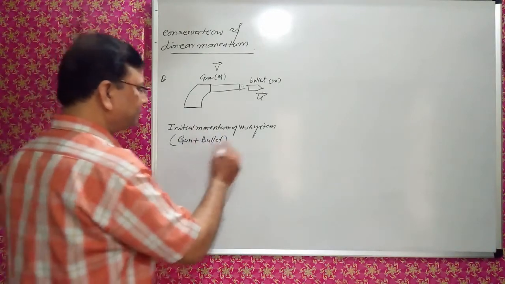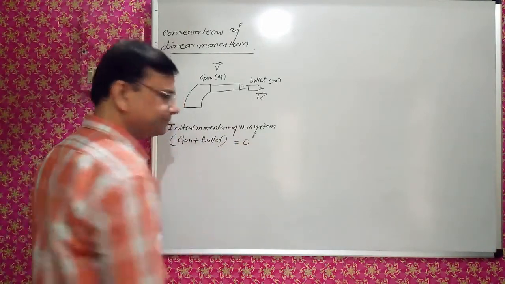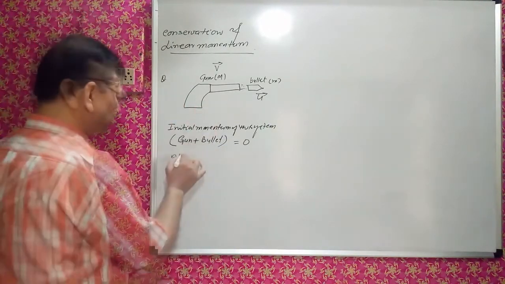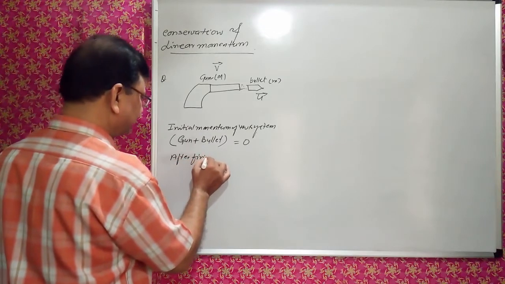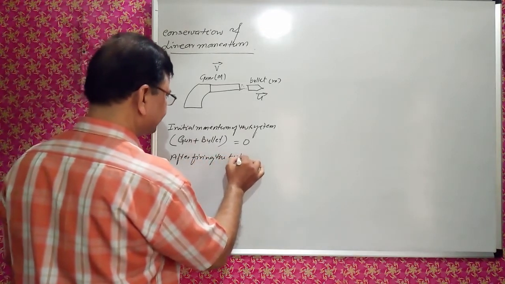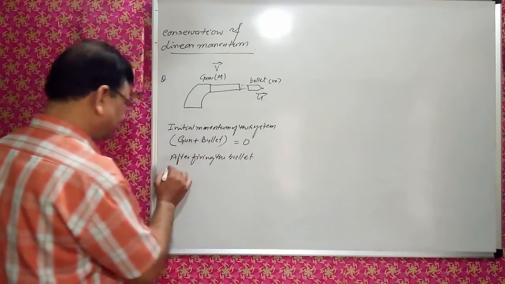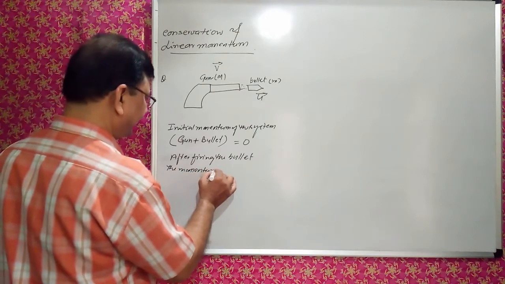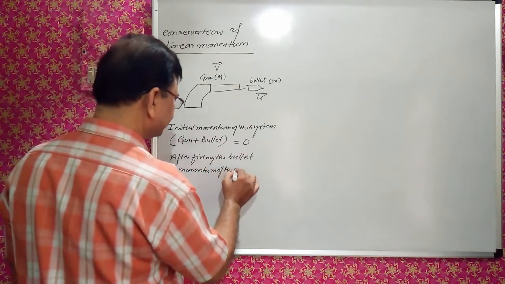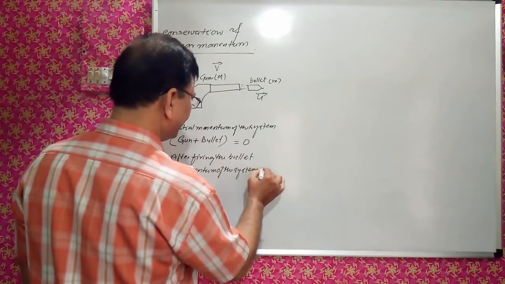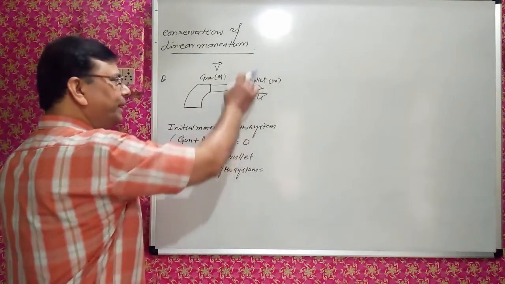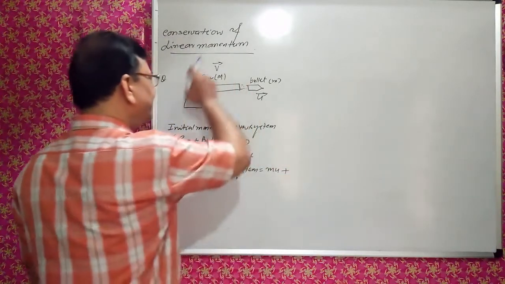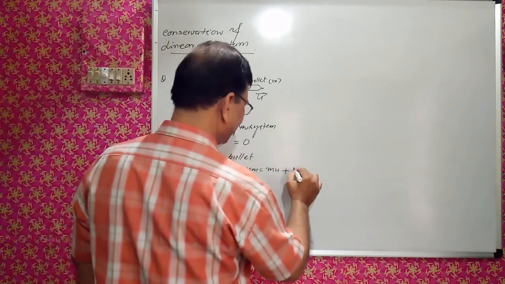The initial momentum of the system was 0 because the bullet was inside the gun. The moment the bullet is fired, the momentum of the system will be the momentum of the bullet, that is mu, plus the momentum of the gun, that is mv.